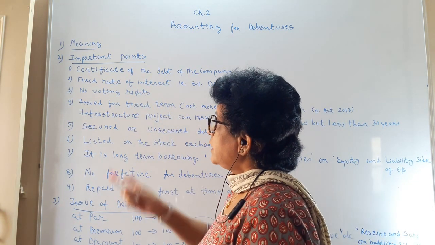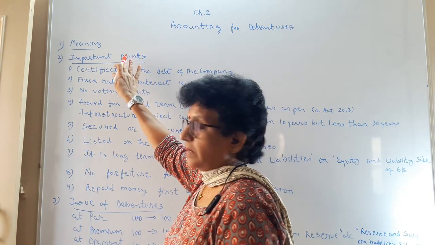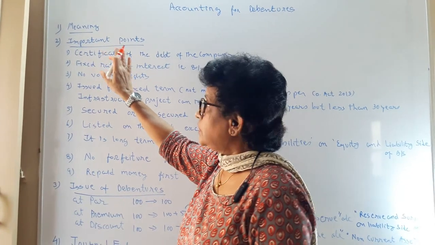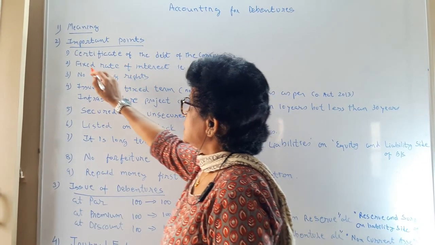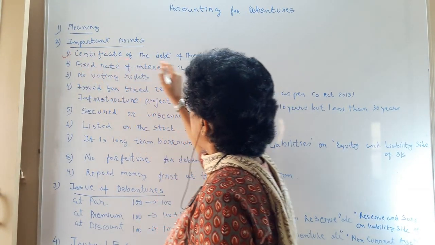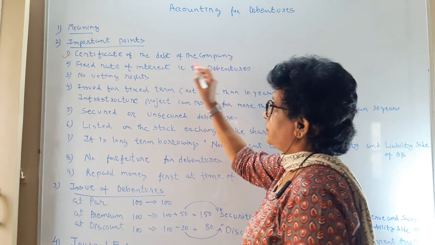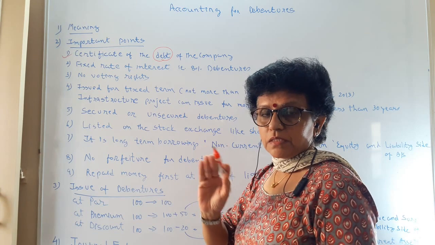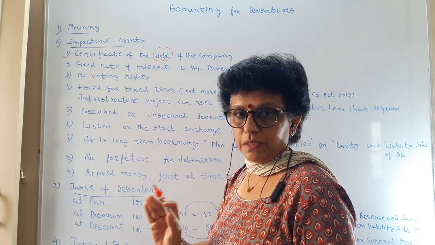Next is an important point which you have to remember at the time of recording debenture entries in books of account. The very first: the debenture is a certificate of the debt of a company. The company accepts that this is my borrowed capital, this is not my ownership capital.